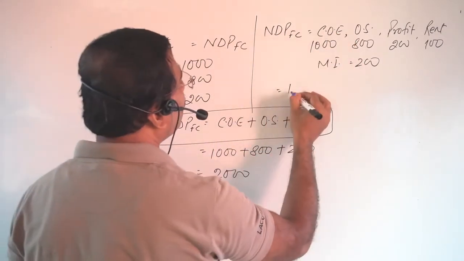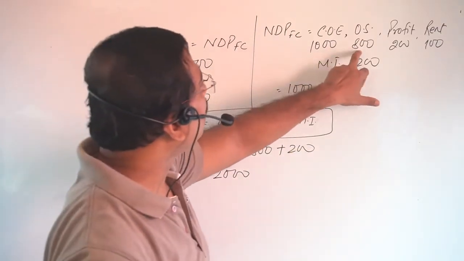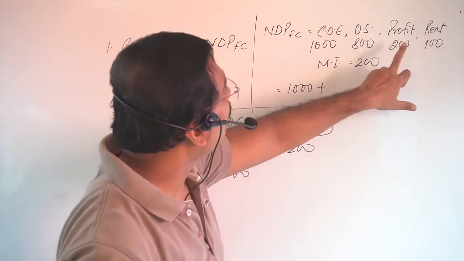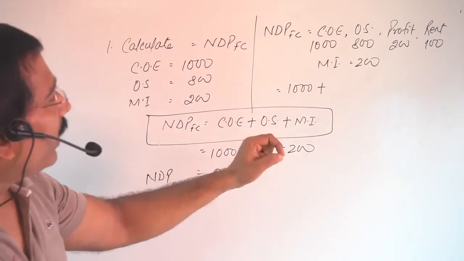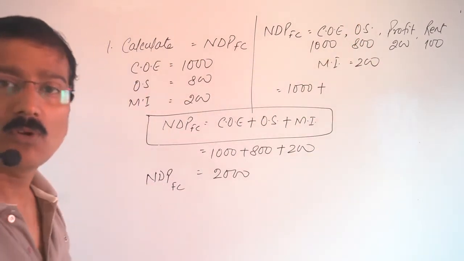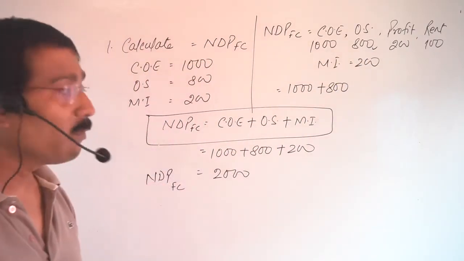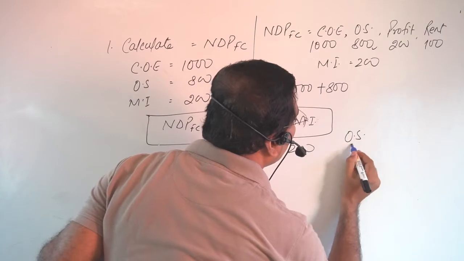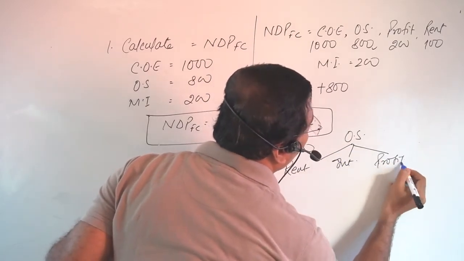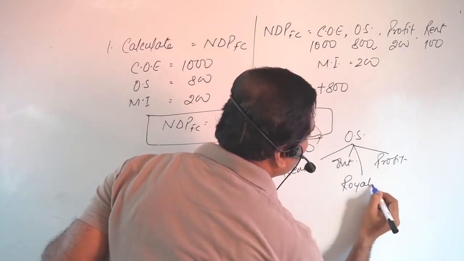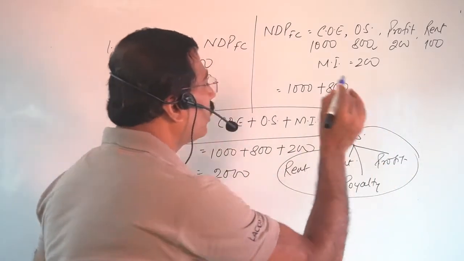Compensation of employees, that is given, that is 1000, no problem. Next thing, operating surplus is 800, profit 200, and rent 100. 800 plus 200 plus 100. Should I add all these things, or should I add only the operating surplus? What should I do? Yes, I will mention only 800. Why? Because operating surplus includes rent, interest, profit, and royalty. If the operating surplus is given, it means all the 4 items are included in that.